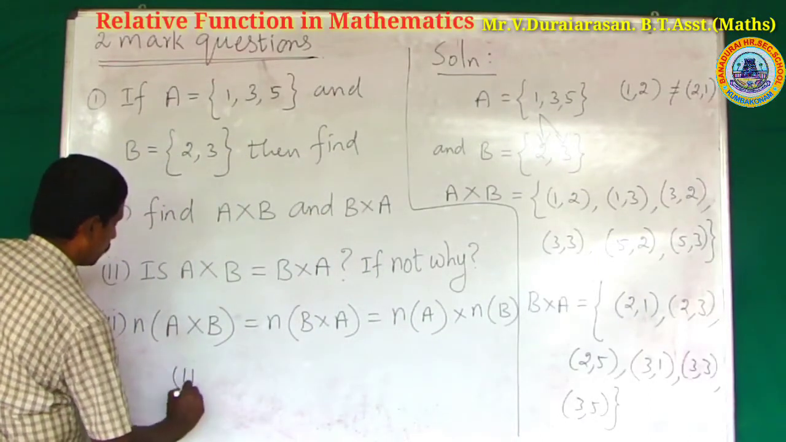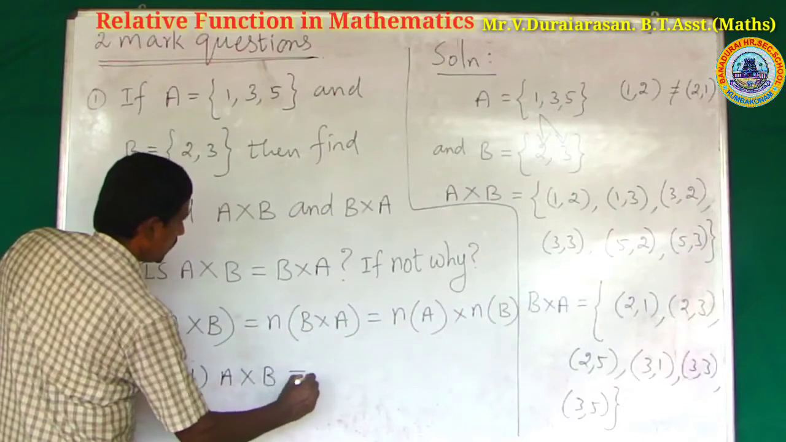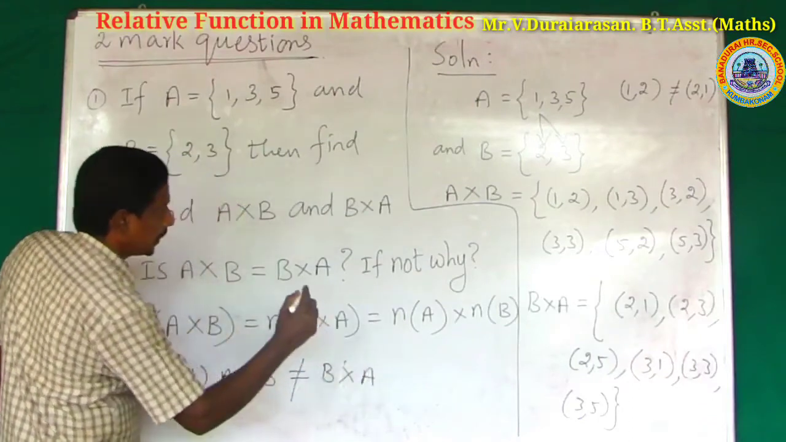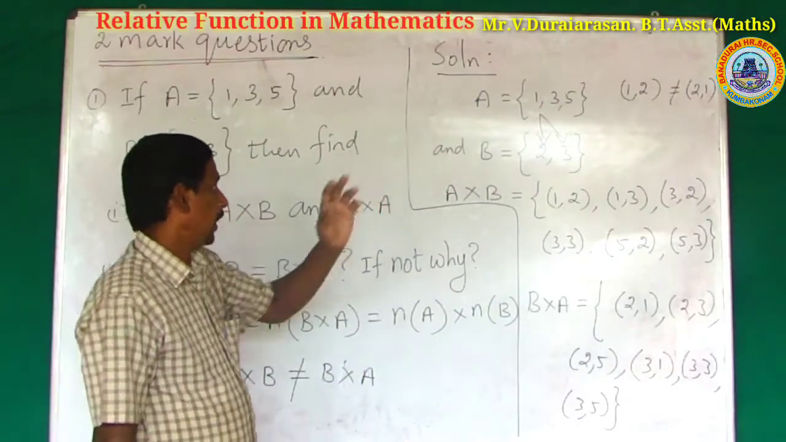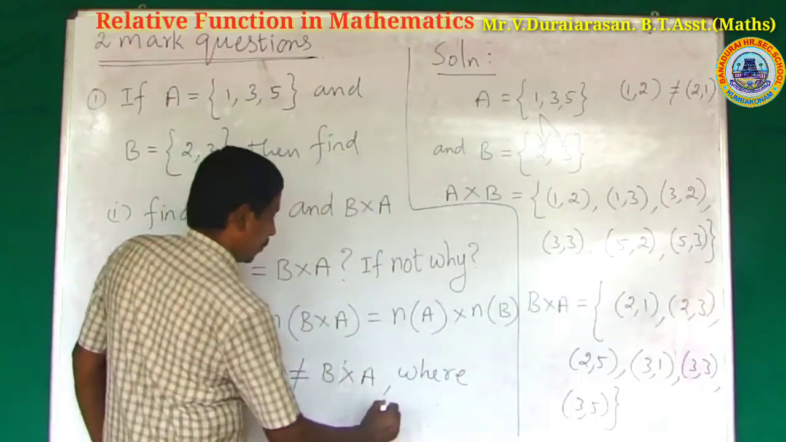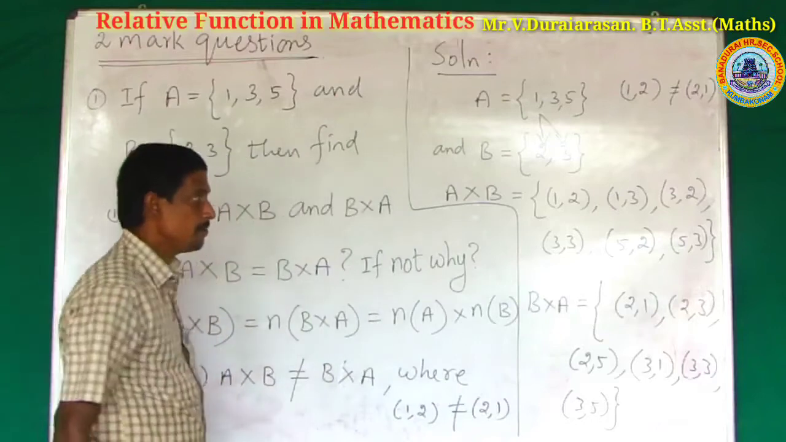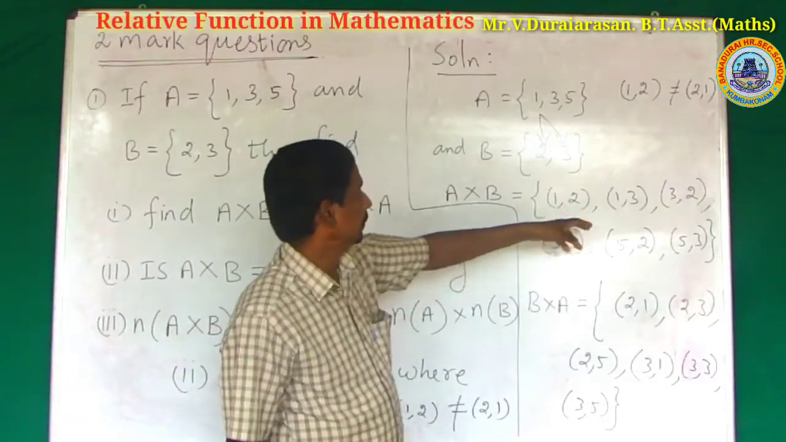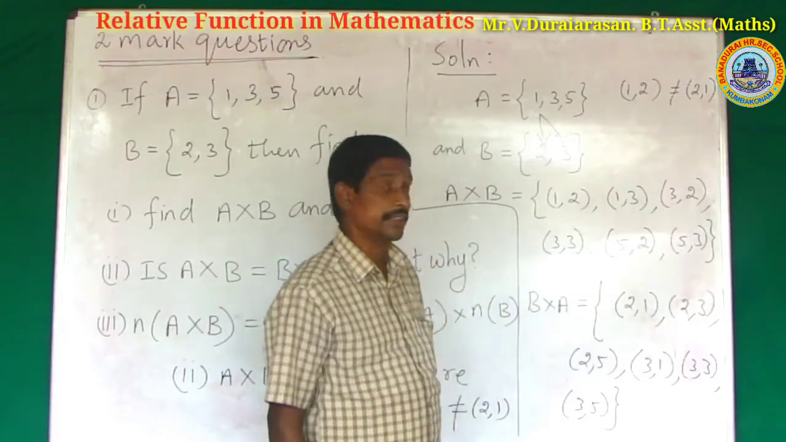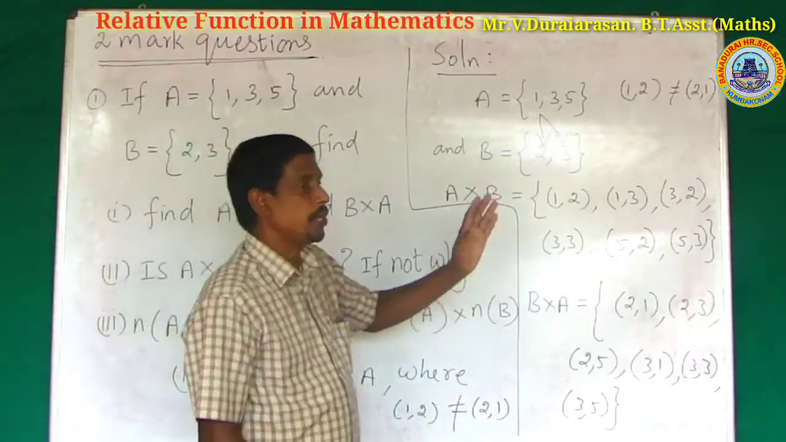The solution of the second question: A cross B is not equal to B cross A. If not, why? Where (1, 2) is not equal to (2, 1). Similarly for the other coordinates (1, 3), (3, 2), (5, 2), (5, 3): A cross B and B cross A are not equal.